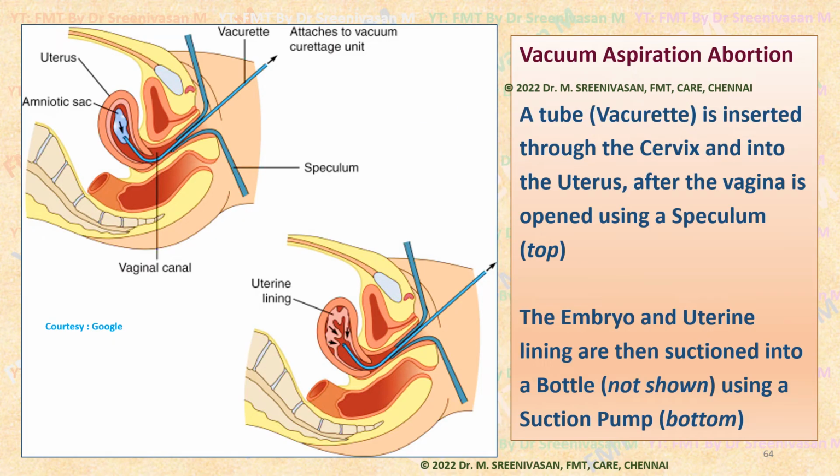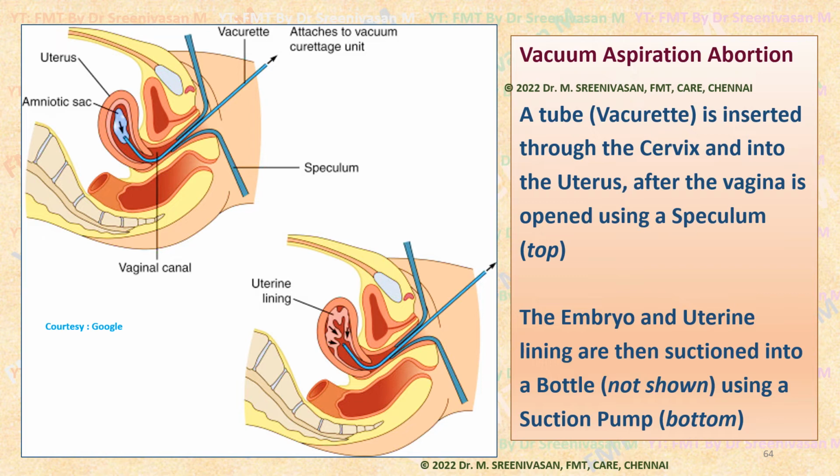This is the vacuum aspiration technique that currently replaces D&C, because with curettage there is a risk of perforation and injury to the cervix. This vacuum aspiration technique is more commonly used because it is a relatively safer technique.